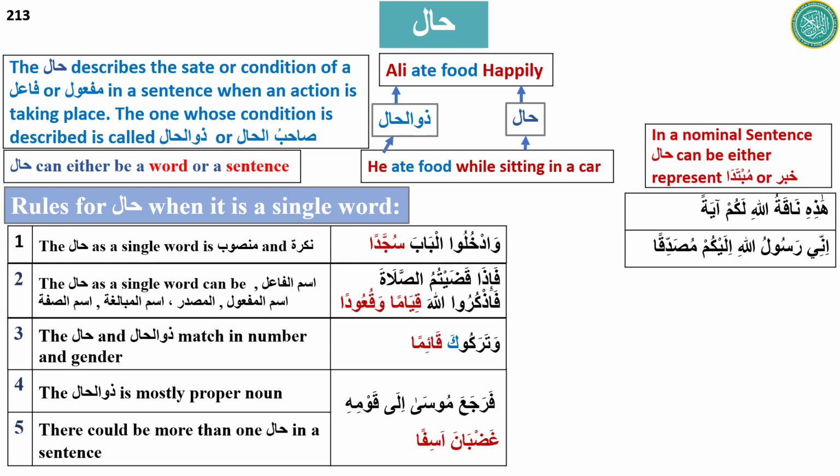What is Rasulullah? Rasulullah is Khabar. And Ilaikum is Jar Majrur, so it is Muta'alliq bil Khabar. Musaddiqan is Hal. It is the Hal of Inni, the I. So Inni is Zulhal and Musaddiqan is Hal. Very good.